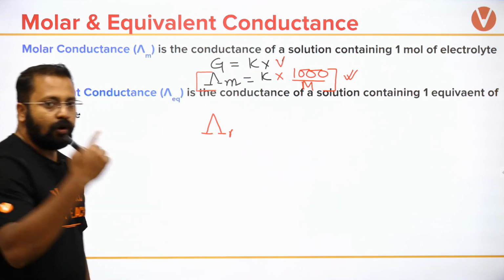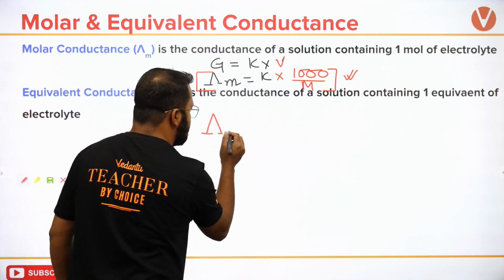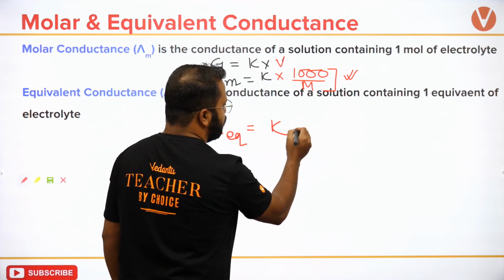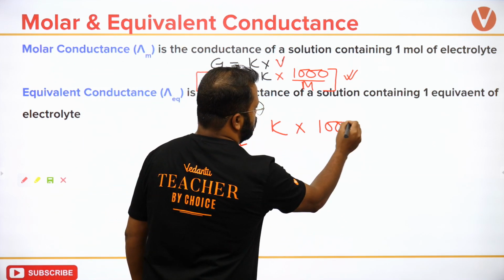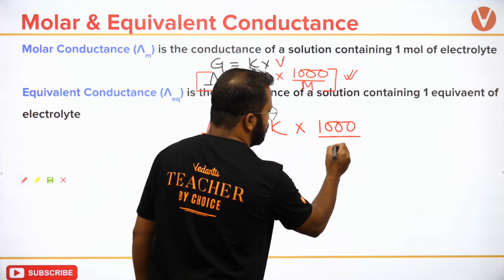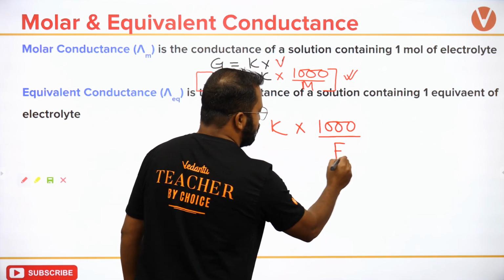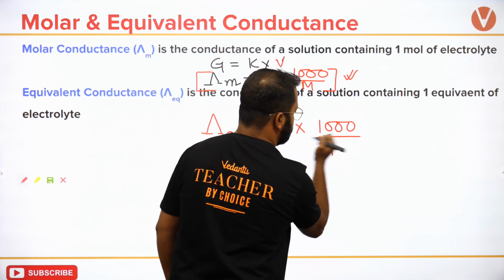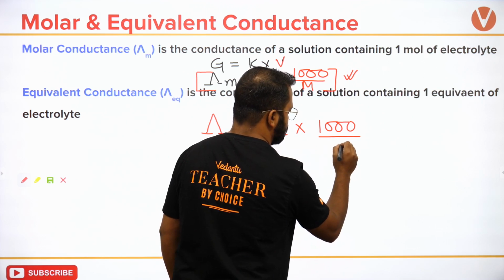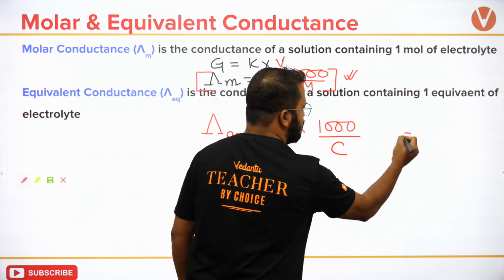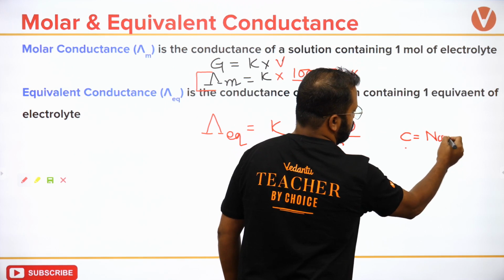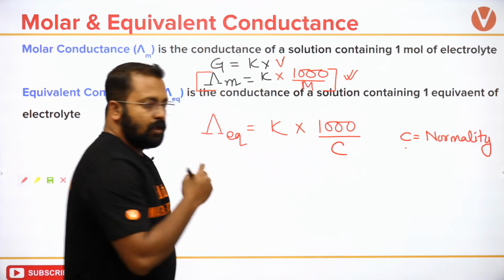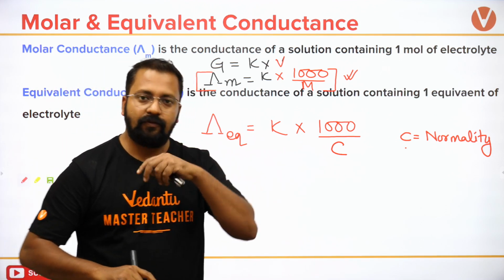Rather than writing molar conductance, I will write equivalent conductance, which will be equal to kappa times 1000 by C, where C is in terms of normality.